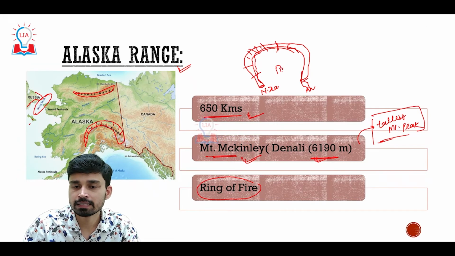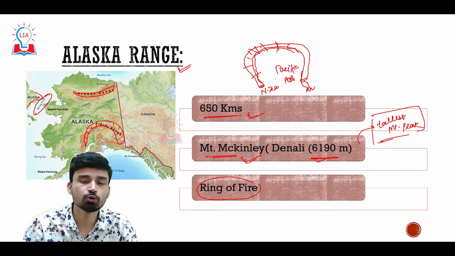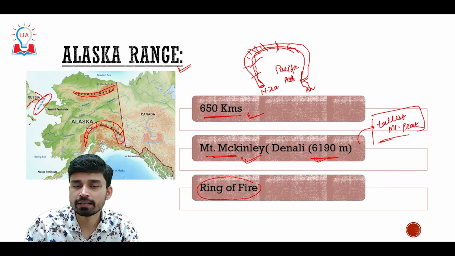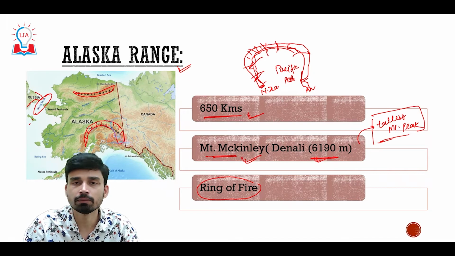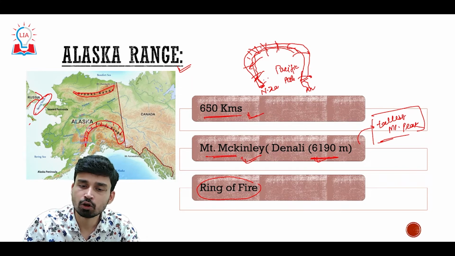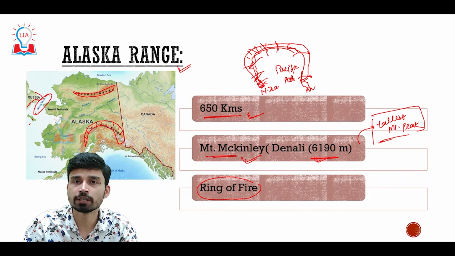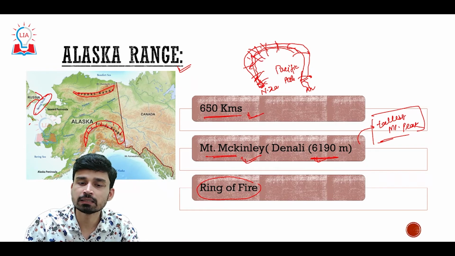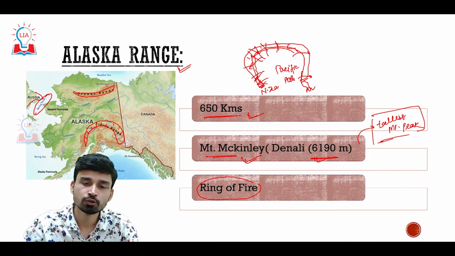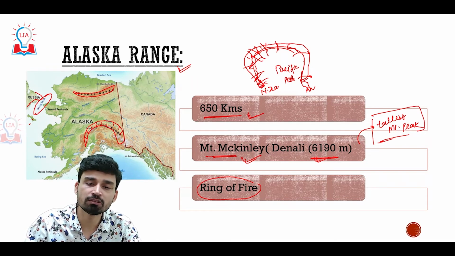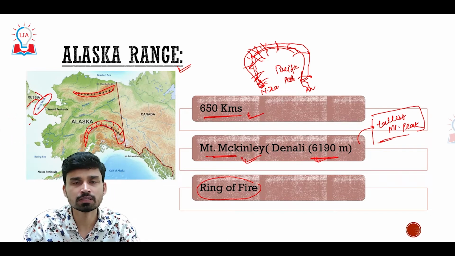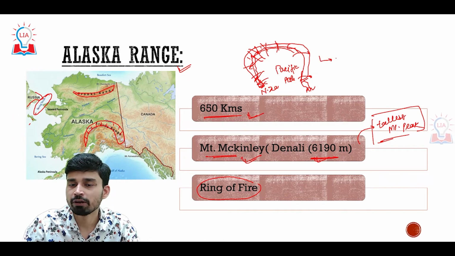In the central area we have the Pacific plate. The Pacific plate, being an ocean plate, is denser, and that is why it is subducting everywhere below the lighter plates. For example, here it is subducting below the North American plate, here below the lighter South American plate, on this side below the Australian plate, and on the upper side below the lighter Eurasian plate.